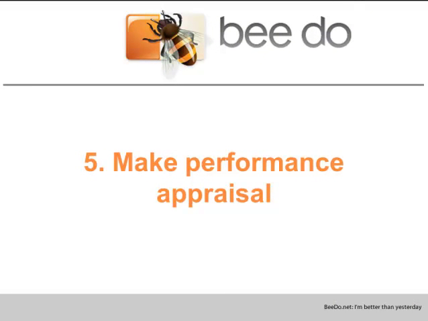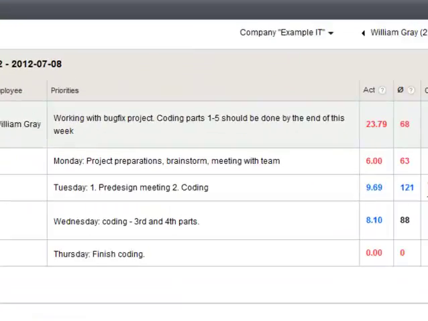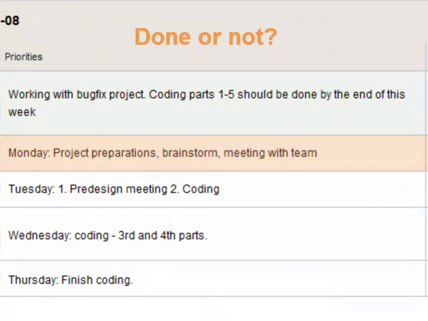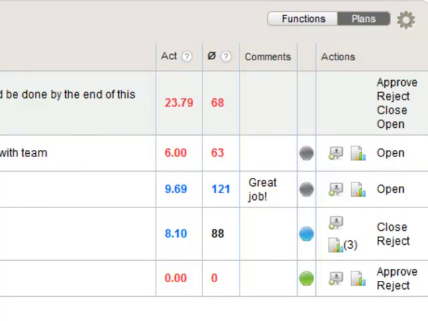Make performance appraisal. First, you have to agree with employees what should be done within a day or week. At the end of this day, you check if it is done or not. To help you, Bidoo has the most important indicators of productivity: how many hours of effort your employee dedicated, and the rate of planned and closed tasks within a day. When you are sure of the employee's success, give feedback to him. Great job this time.